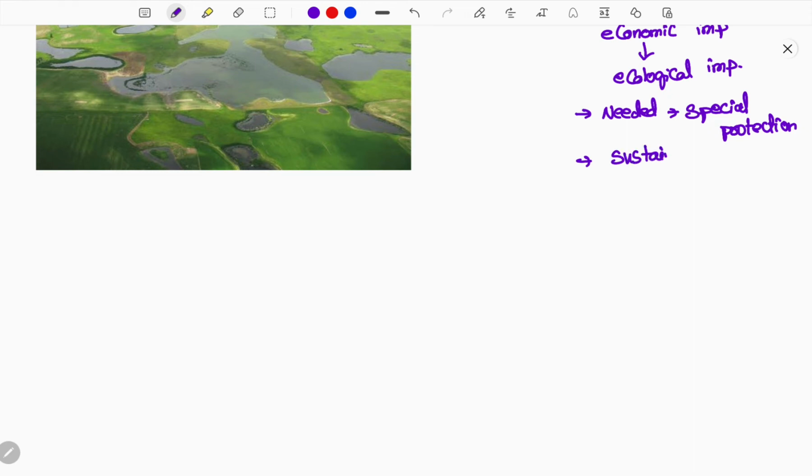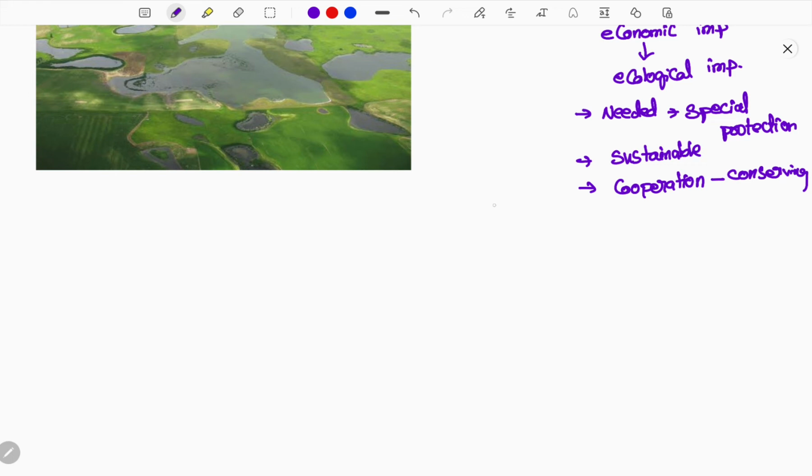If the sustainability of the wetland is falling down, you need to conserve it. Also cooperation is needed: all nations internationally should cooperate in conserving the wetlands.